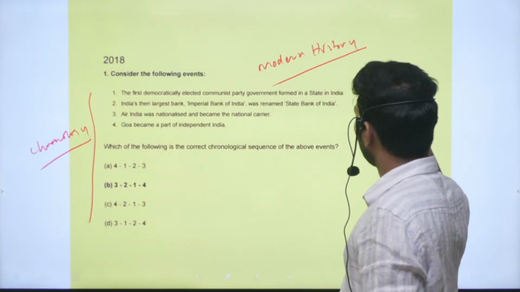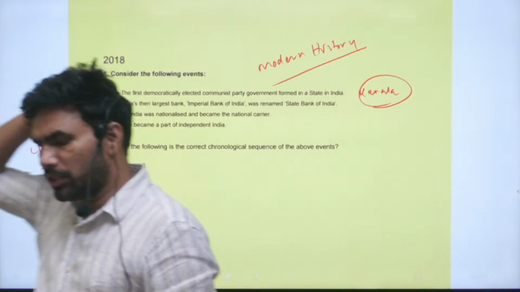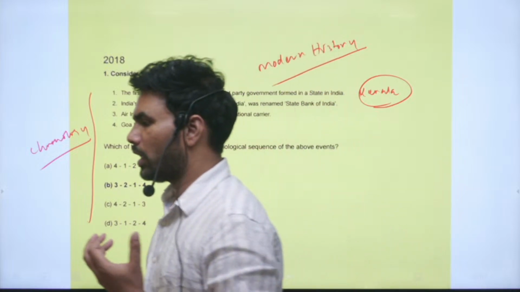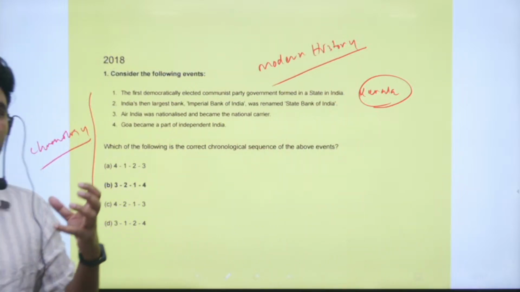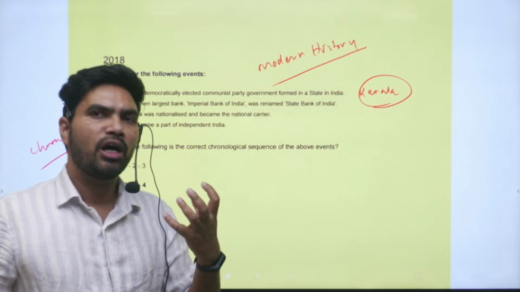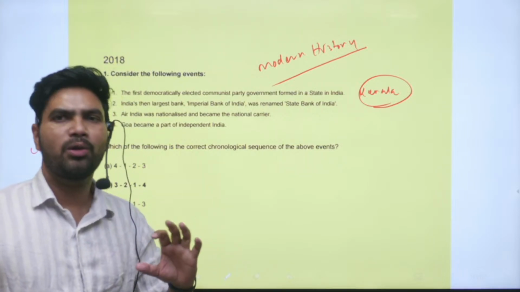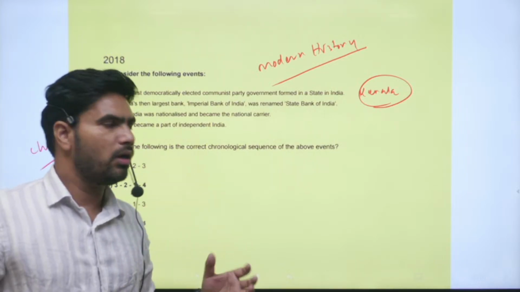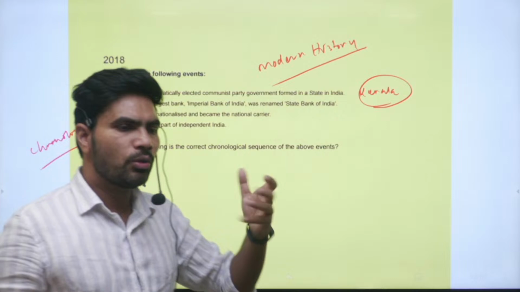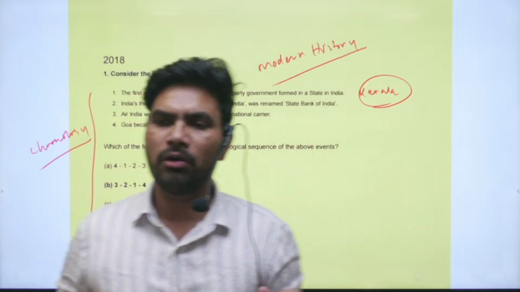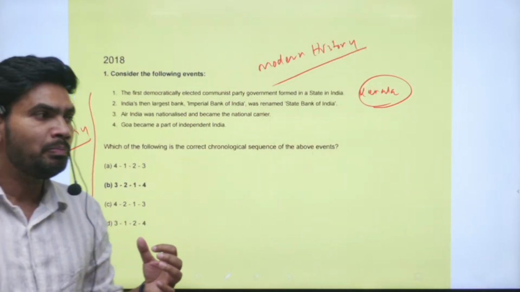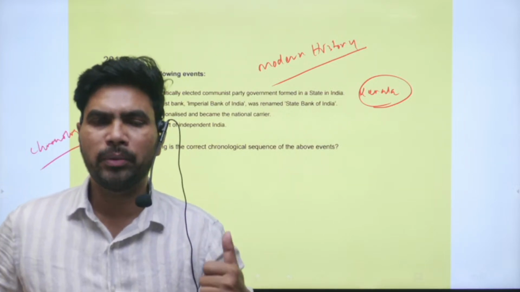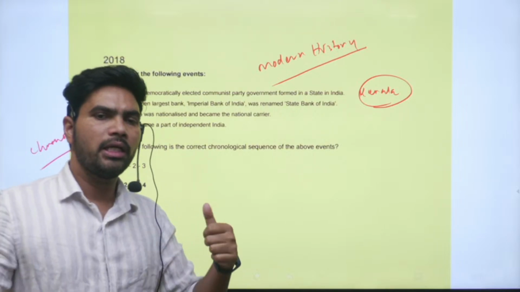Right. So you know the importance of this particular communist government in Kerala, not only in India, world over. It is the first democratically elected communist government, not only in Asia, in the entire world. So other countries, you will see the communist governments, but they are single party. You will see the single party dominance. Apart from the Communist Party, no other party is allowed to be formed.